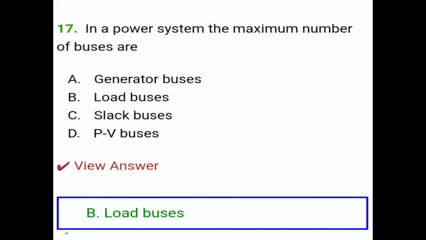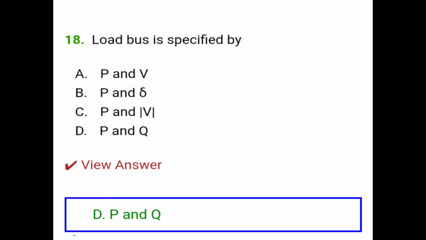Question number 17 is, in a power system, the maximum number of buses are generator buses, load buses, slack buses, PV buses. So the correct answer is option B, load buses. Question number 18 is, load bus is specified by P and V, or D is P and Q. So the correct answer is option D, P and Q. It is very easy. So load bus is specified by P and Q.